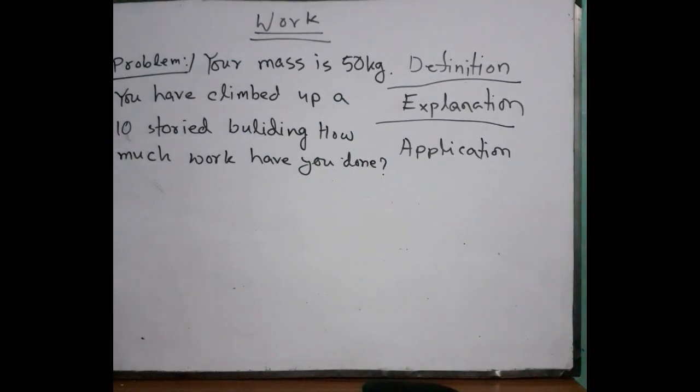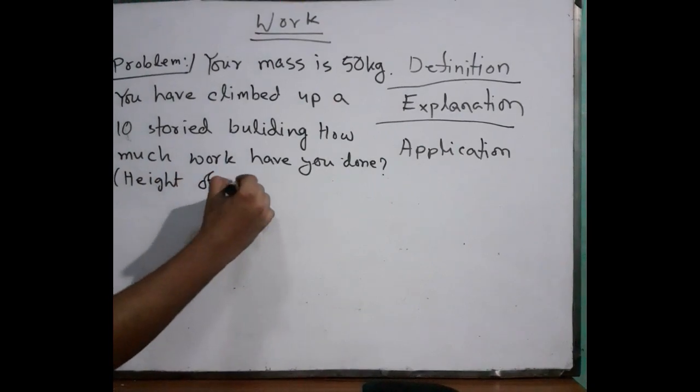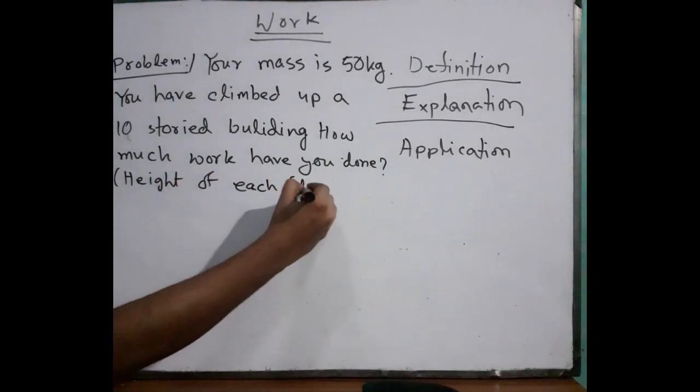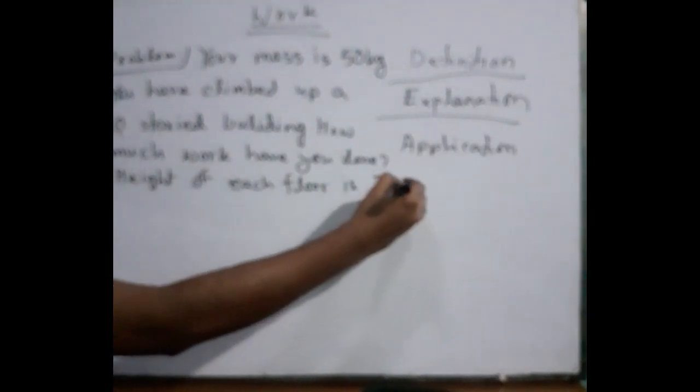There is a point in your book that the height of each floor is 3 meters. So let's try to solve this problem. Of course, work has been done here because someone with a mass of 50 kg climbed up. That means he has moved, so an object has been moved. So of course there is work done, but how much we have to calculate.